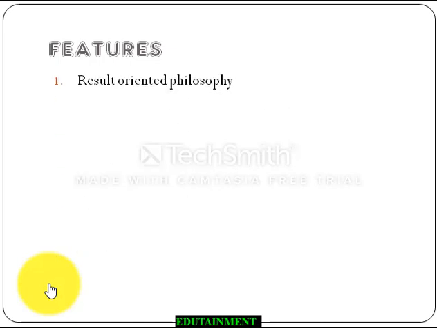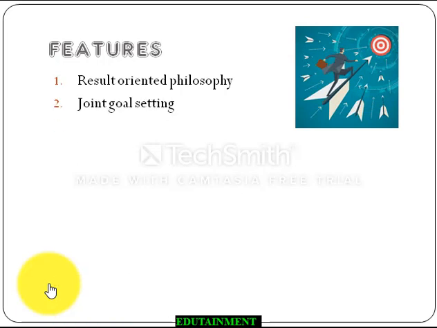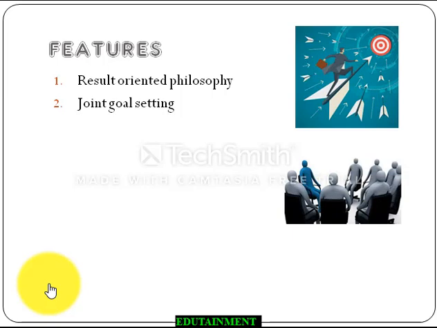Features here, see, it is a result-oriented philosophy. We all know that every member, every individual, department, every division, every organization has its own goal, and it is a goal-oriented, focus-oriented, objective-oriented philosophy. Next is joint goal setting. That also we have done. They sit together, they plan together, and they decide together. There is a participative decision making in this.